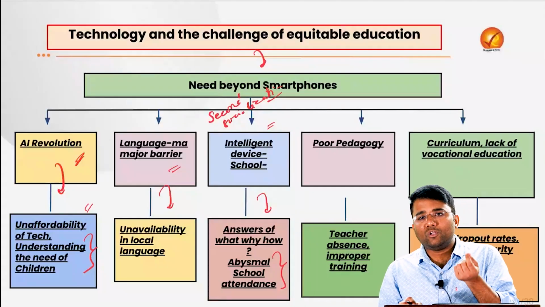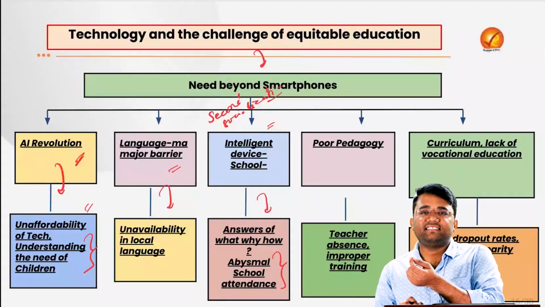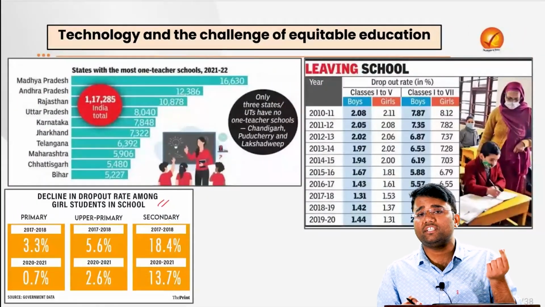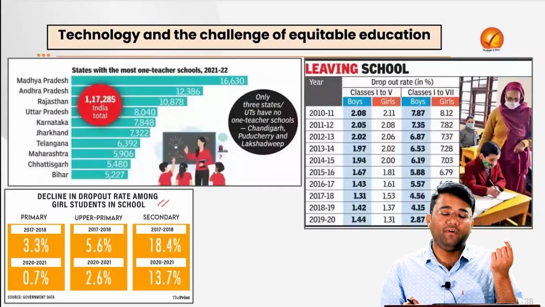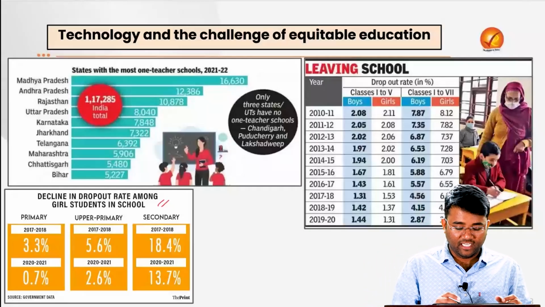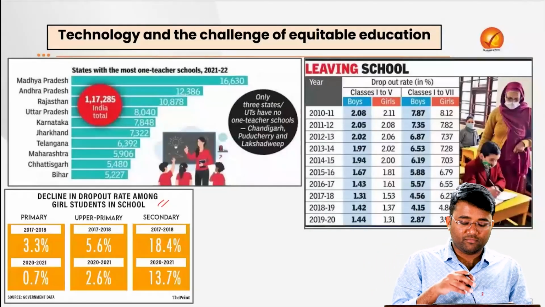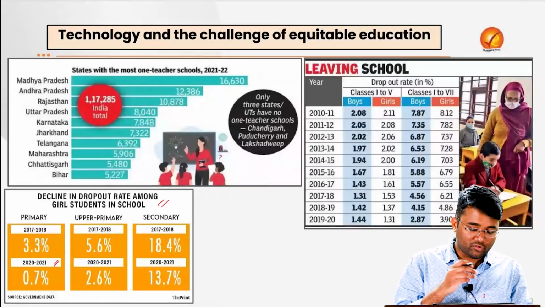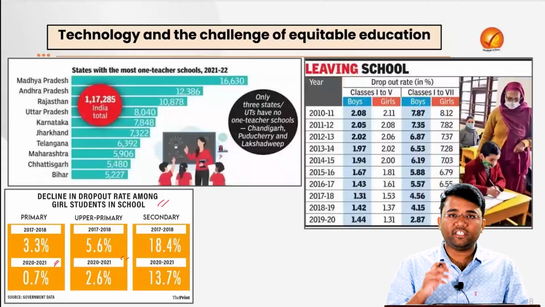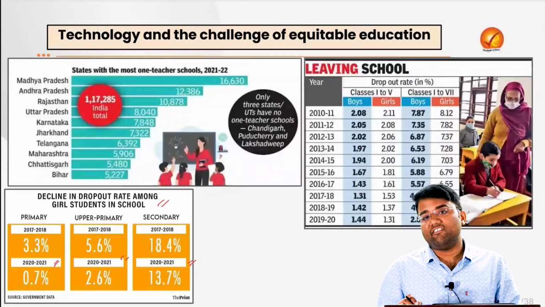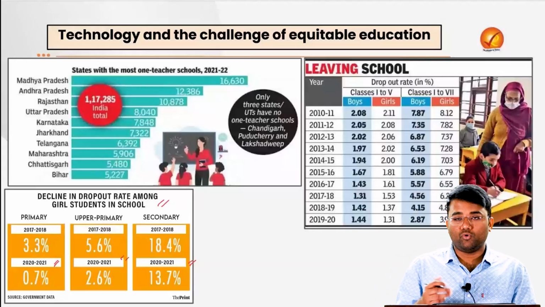Second, that also impacts their performance in the examination, and that leads to high dropout rates, because if most of the students are not able to qualify, that will disenchant them from education. That is also visible from the dropout rates: in primary it is 0.7% in 2020-21, in the upper primary it is 2.6%, and in the secondary, 13.7% is the dropout rate.